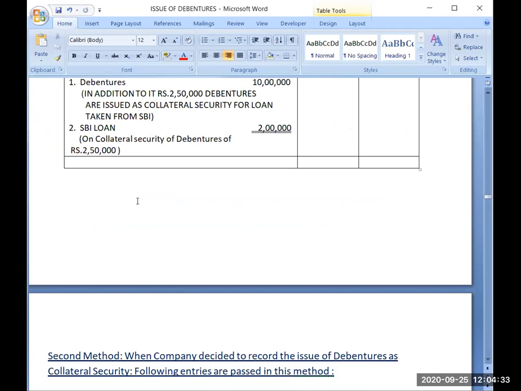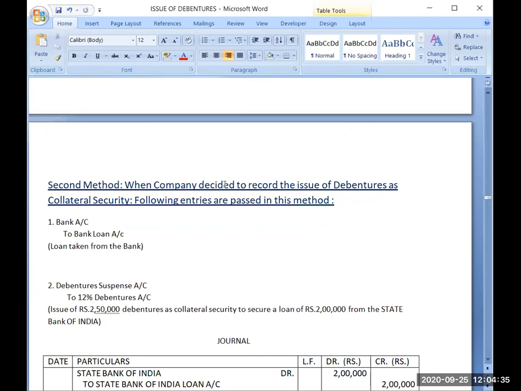Or if the language is saying that the company wants to record the issue of debentures as collateral security also, then it is specifically mentioned that you have to solve the question with the second method. So that way the method will be clear. If the method is given in the statement of the question, then you have to solve that question in that manner only. Otherwise, you are free to select any method, but you have to mention which method you are adopting.